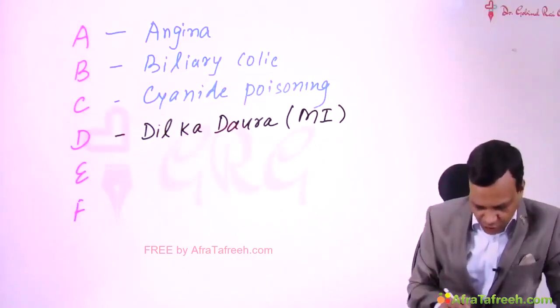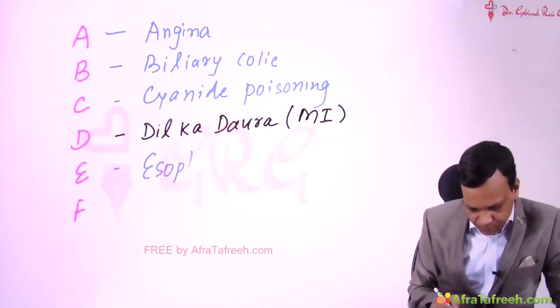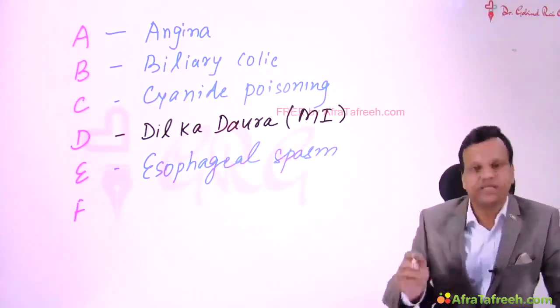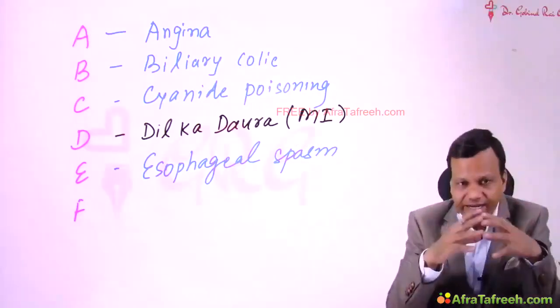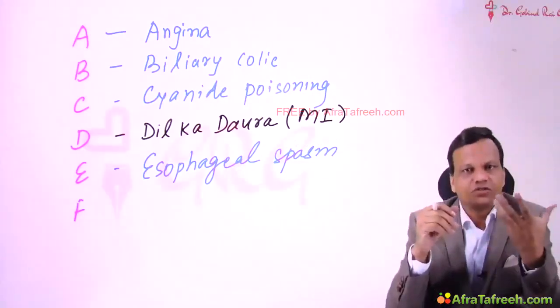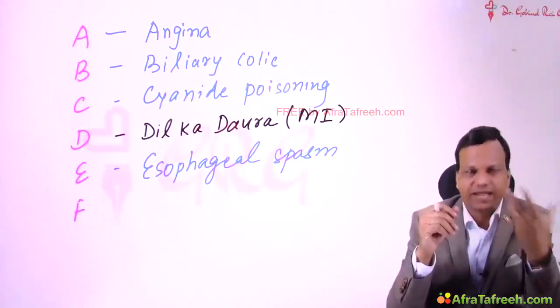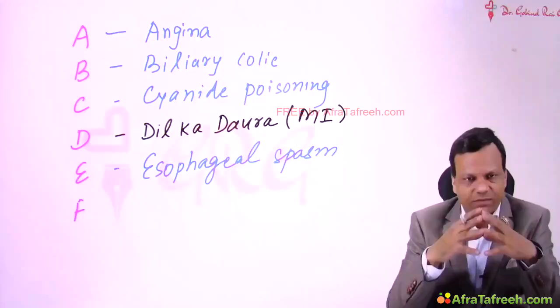Then E means esophageal spasm. So nitrates will relax the esophagus also. So when there is esophageal spasm, it can relax that and treat the spasm.